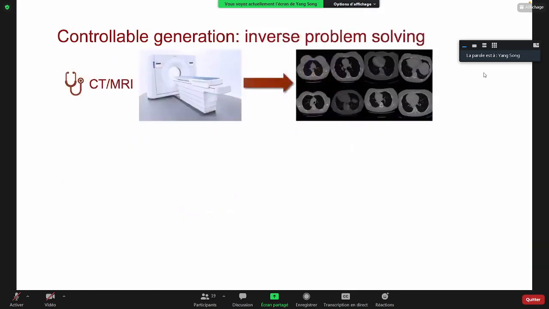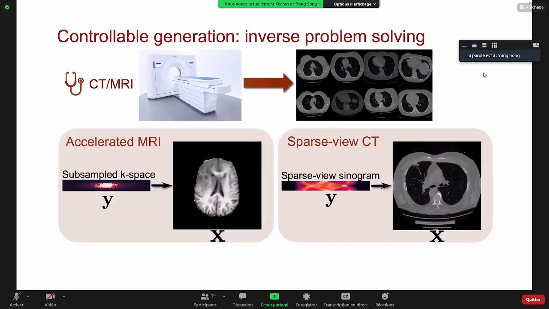And in addition to this, the controllable generation approach can be used to solve many inverse problems in science and engineering. For example, for medical imaging. In medical imaging, we hope to generate medical images from various measurements of the human body. For example, in MRI, we use magnetic field to measure the human organs, and in CT, we use X-ray projection to measure human bodies.